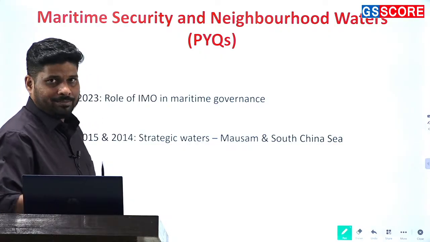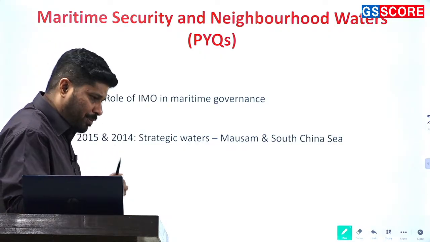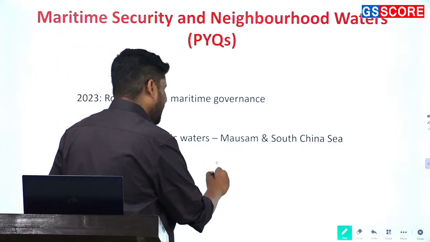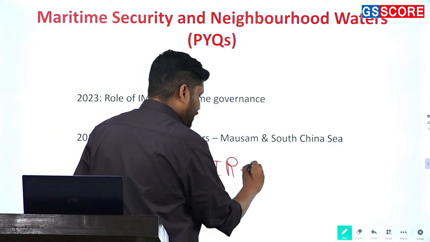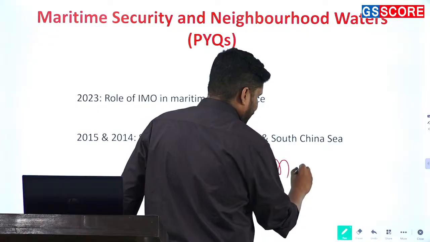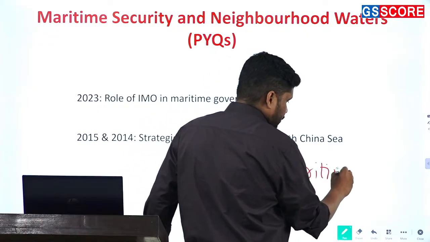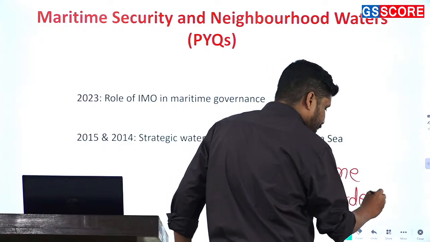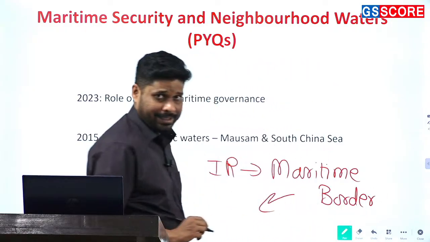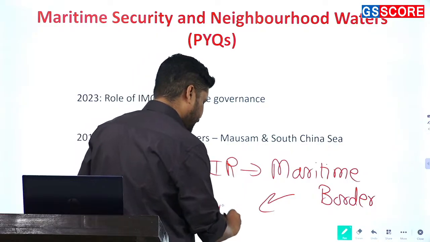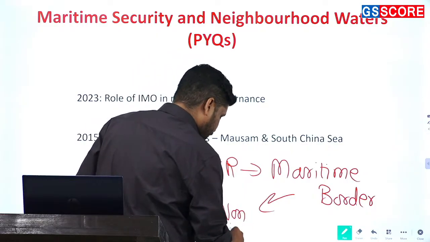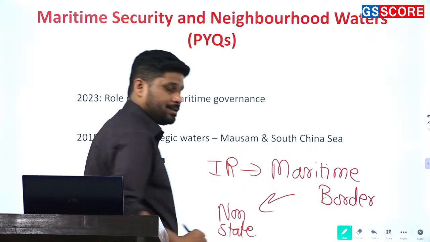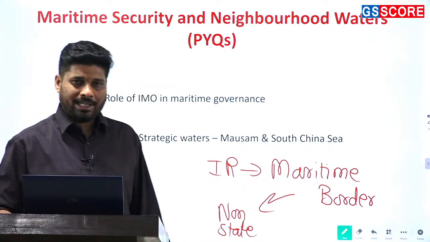Okay, here you have to bring in how India's international relations will secure India's maritime borders. And when I say how they will secure maritime borders, it is not just against state actors, but also against non-state actors like pirates or terrorist organizations.